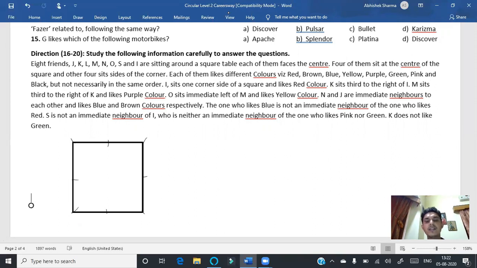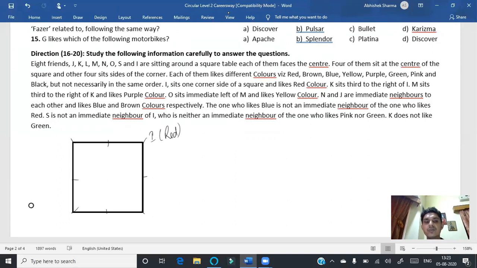Thereafter, each of them likes a different color: red, brown, blue, yellow, purple, green, pink, and black, but not necessarily in the same order. I sits at one corner of the square and likes red. So I can start from any corner. Let us suppose I am starting from this one. I sits at one corner of the square and likes red color. So this should be like this.